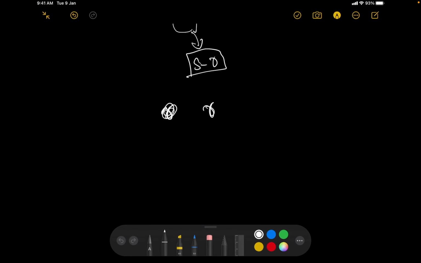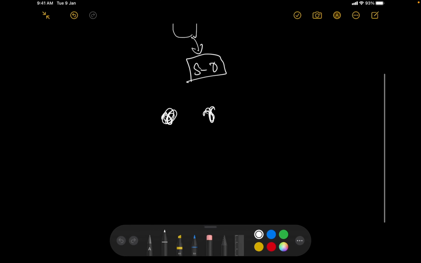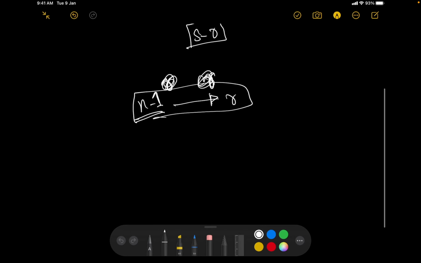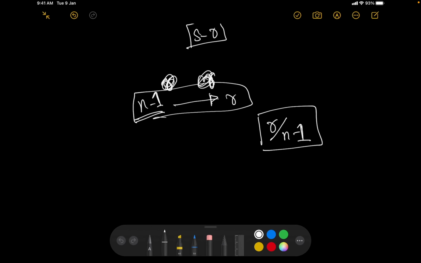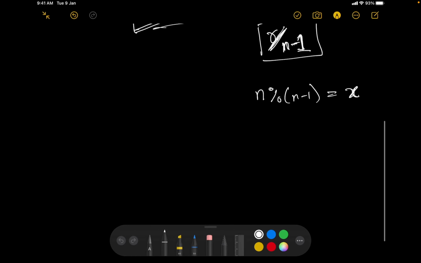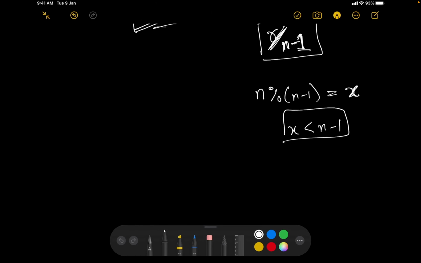I have n minus 1 remaining dice, and they have a sum r. Let me divide these two numbers. Now I can say that each of the dice has a value r divided by n minus 1. But wait, it's possible that r is not exactly divisible by n minus 1, right? So let's say r modulus n minus 1, the remainder you get when you divide r by n minus 1, is something x. Obviously x would be less than n minus 1. That's a simple rule of division. I hope you know that.